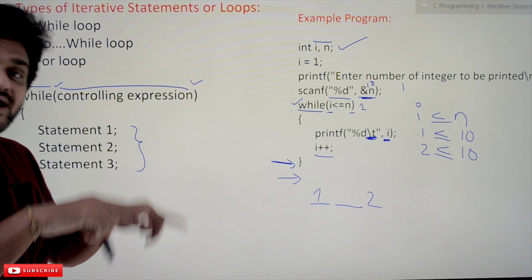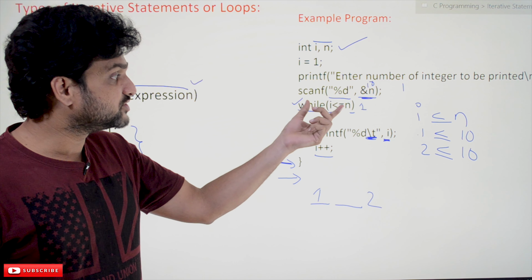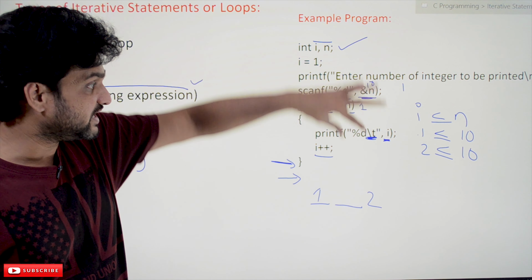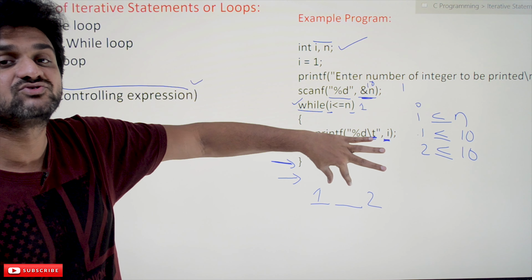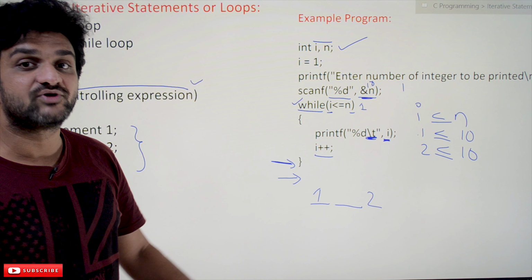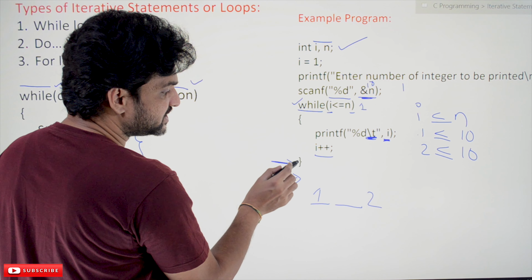Unless this condition becomes false, we are not going to come out of this loop. So first this has been executed and I has been incremented.